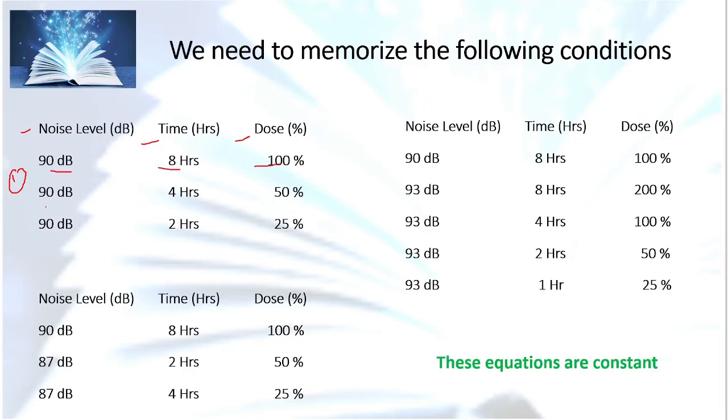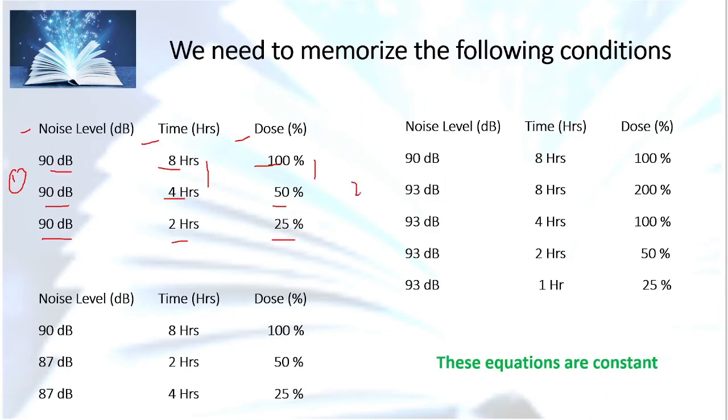The same 90 decibel for 4 hours represents 50% of dosage, and 90 decibel for 2 hours represents 25% of dosage. So it is evident from the table that when we halve the time, the dosage also reduces to half. From 8 hours representing 100% of dose, 4 hours represents 50% of dose, and 2 hours represents 25% of dose.